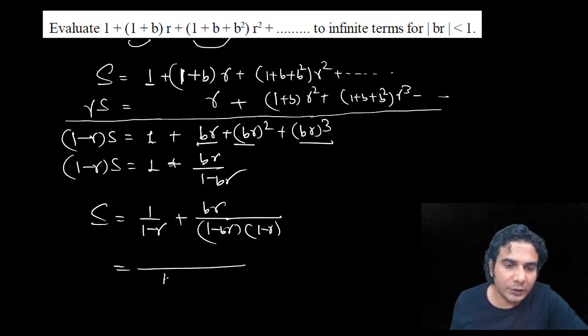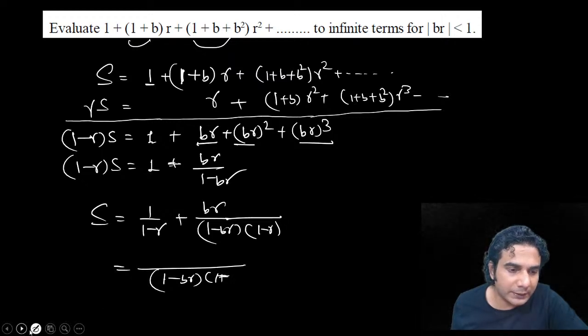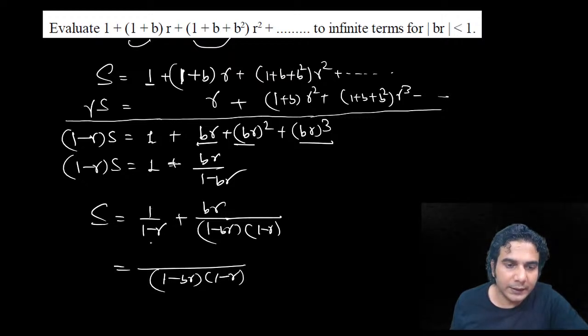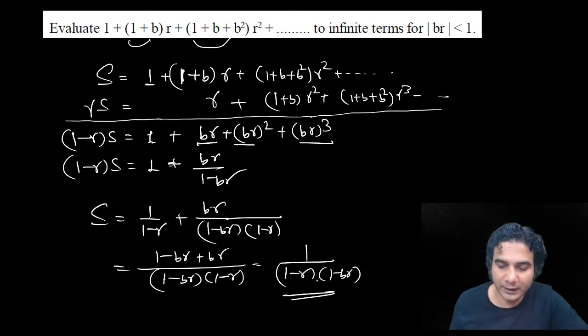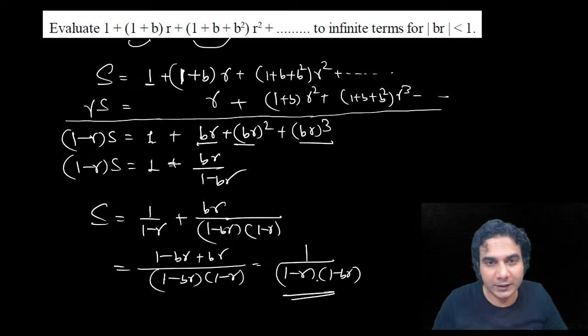It is going to be 1 minus br and 1 minus r, and it will be 1 minus br plus br, all right. So the final answer is in this form, 1 upon 1 minus r into 1 minus br, all right. So that is the answer.